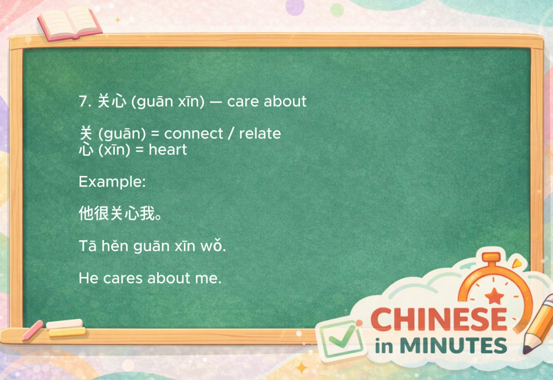Then we have 关心, which means care about someone. 关 means connect or relate, and 心 means heart. So it literally feels like a connected heart. For example, 他很关心我, meaning he cares about me.